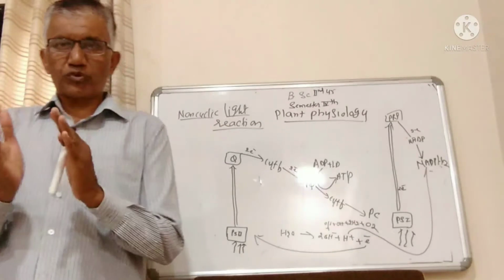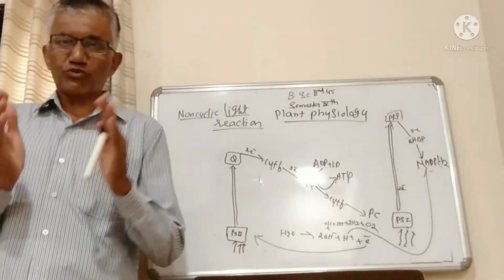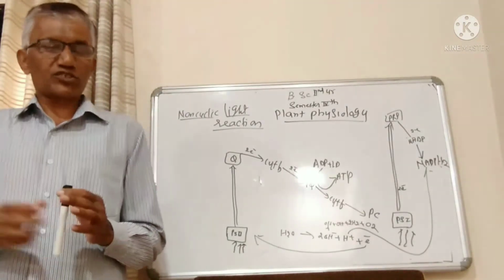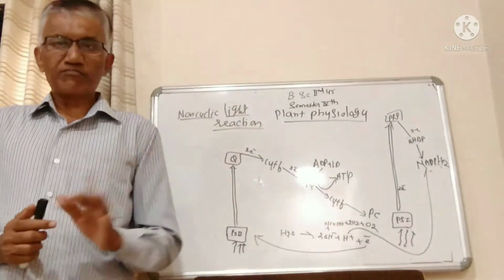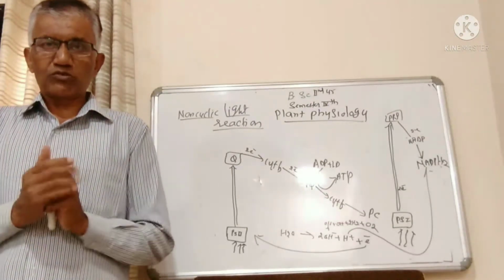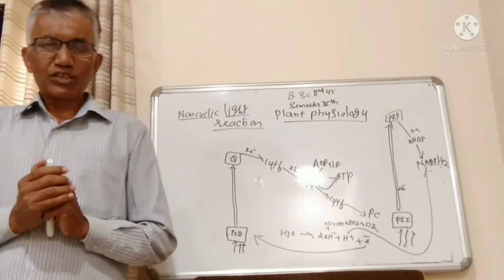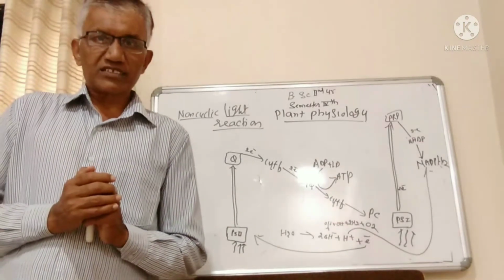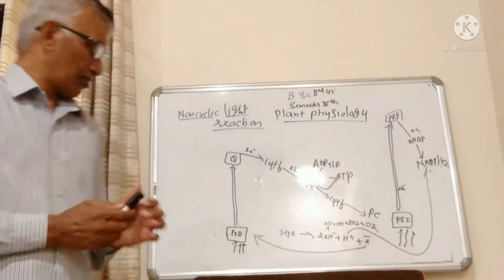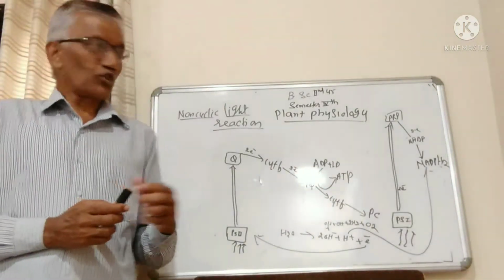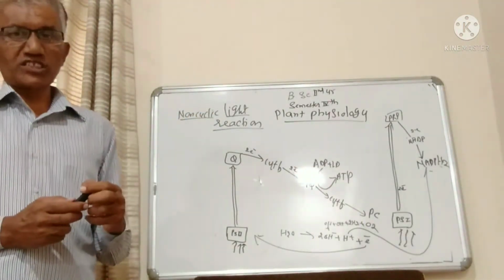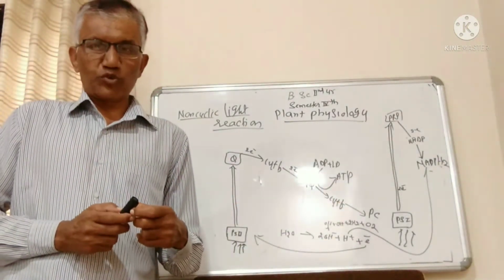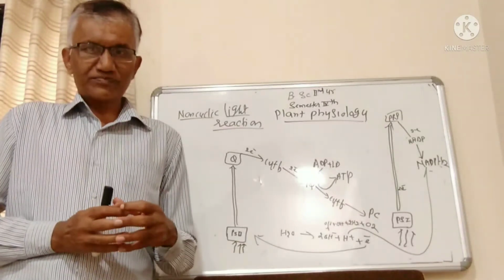So a group of chlorophyll molecules that absorb light of wavelength 700 angstrom forms pigment system 1, and a group that absorbs light of wavelength 680 angstrom forms pigment system 2. In non-cyclic photophosphorylation or non-cyclic light reactions, both the pigment systems are active.